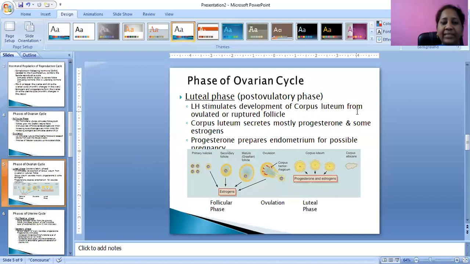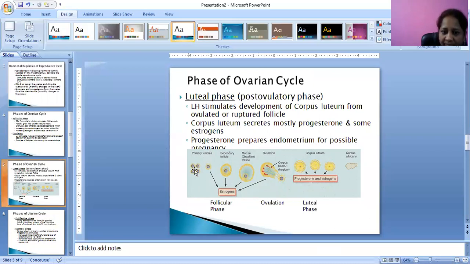In this diagram, we can see the phases of the ovarian cycle. Post-ovulatory, we are seeing the luteal phase. LH stimulates the development of the corpus luteum from the ovulated, ruptured follicle. The corpus luteum secretes mostly progesterone and some estrogen. Progesterone prepares the endometrium for possible pregnancy. Here we can see the follicular phase, after that ovulation, then the luteal phase.